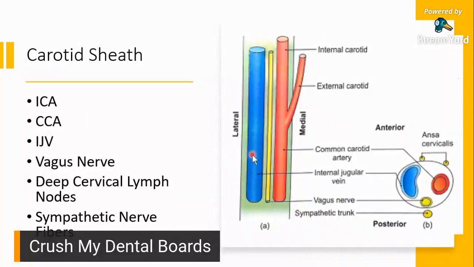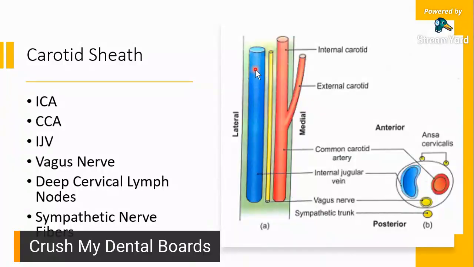So if you would take a look at the diagram on your right, the drawing on your right, ito yung common carotid artery. Your internal carotid artery remained inside, okay, the carotid sheath. Yung external carotid nag-venture out siya. Ayan. So if you would follow the laser pointer, the external carotid artery actually branched out of your carotid sheath. Okay. So inside your carotid sheath, again, you have your internal carotid, your common carotid artery.